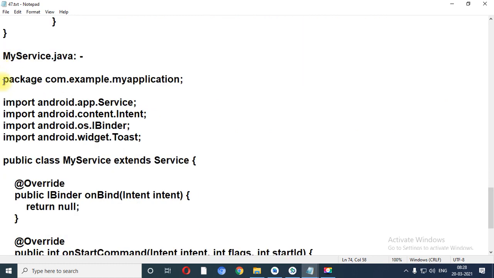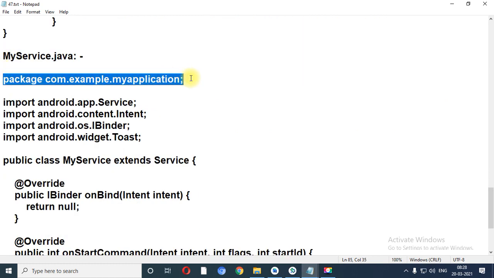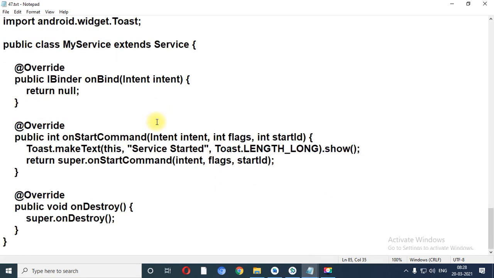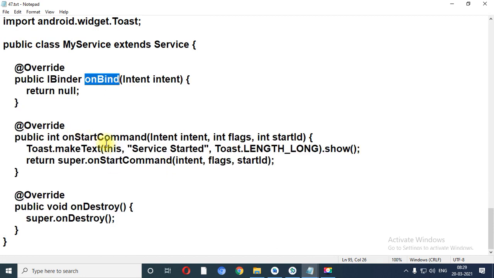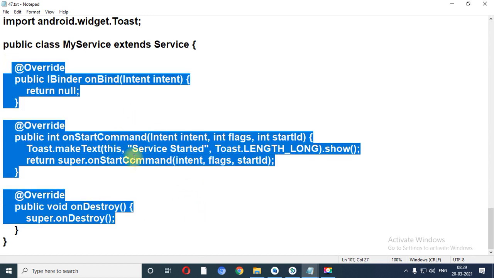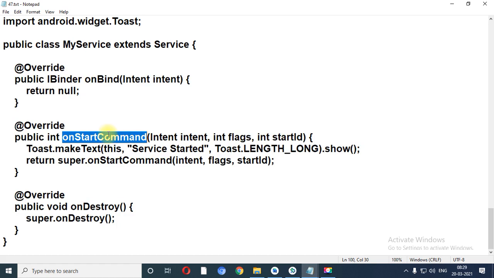Now see, when you create my service.java file, at that time it will automatically override three methods. First is called onBind method, second is called onStart command, and third one is called onDestroy. You can write code in any of the events, but generally we write any toast or any line inside the onStart command.